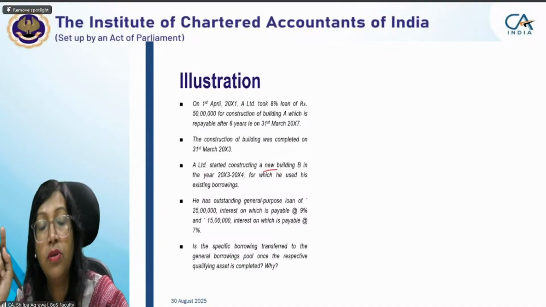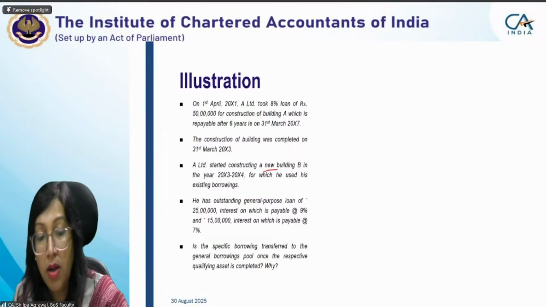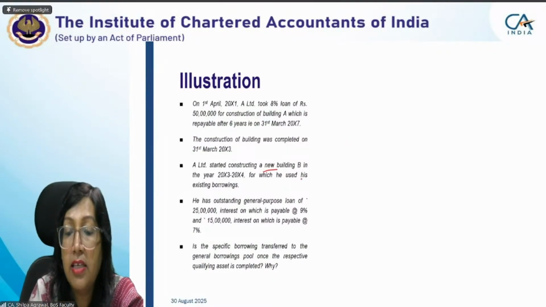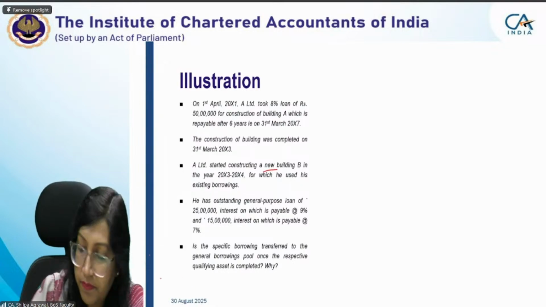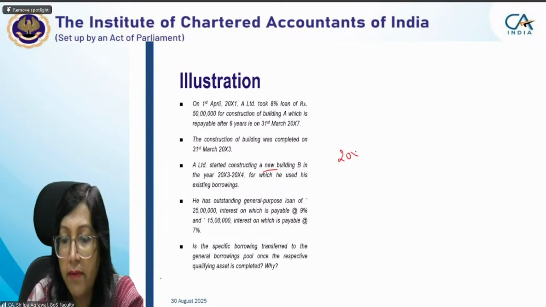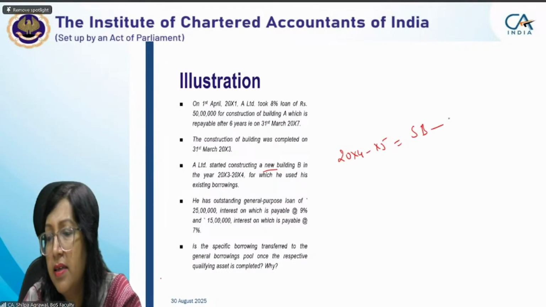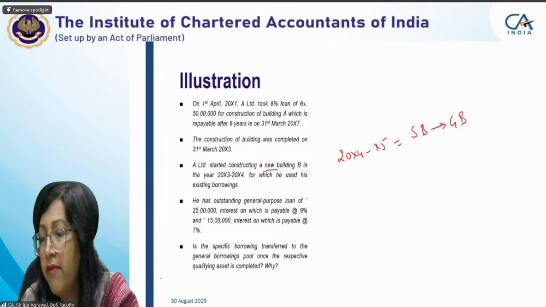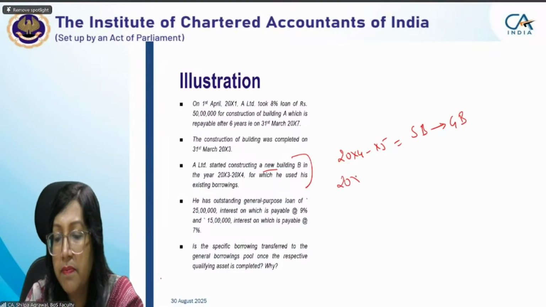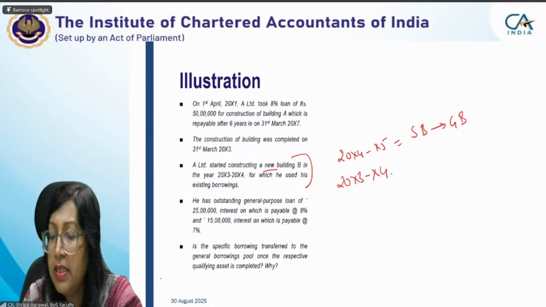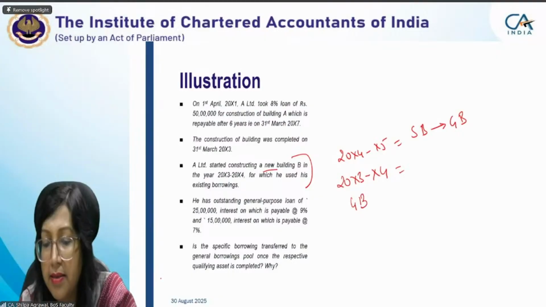So you can treat that borrowing as general borrowing from 1st April 20X4, that is, from 20X4-X5. But here the case is of X3-X4, and in this year it will be a specific borrowing only. So what are the general borrowings which we'll be considering?